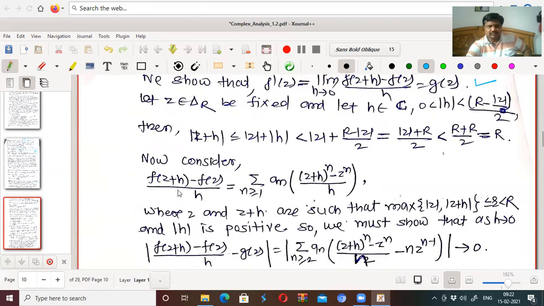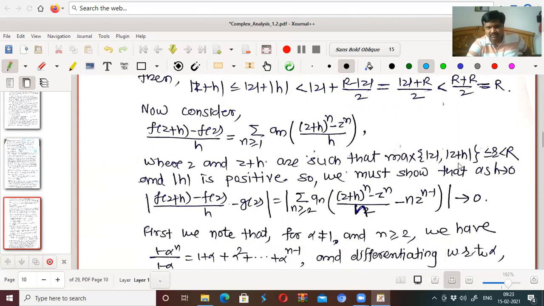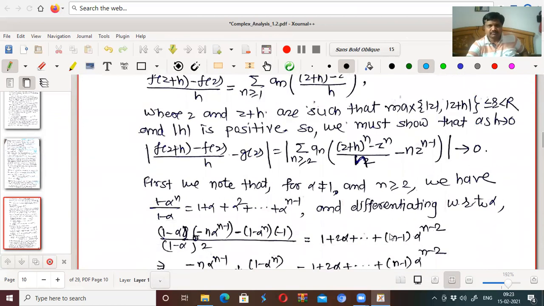So we consider f of z plus h minus f of z upon h, which is the series a n times z plus h to the power n minus z raised to n upon h, where z and z plus h are such that the maximum of mod z and mod z plus h is less than or equal to some rho strictly less than r, and mod h is positive. So we must show that this tends to 0.